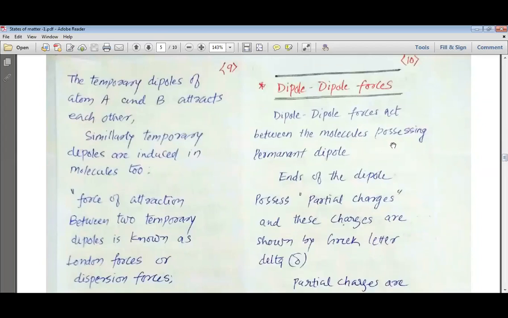Now let us try to understand the dipole-dipole forces. Dipole-dipole forces act between the molecules possessing a permanent dipole.